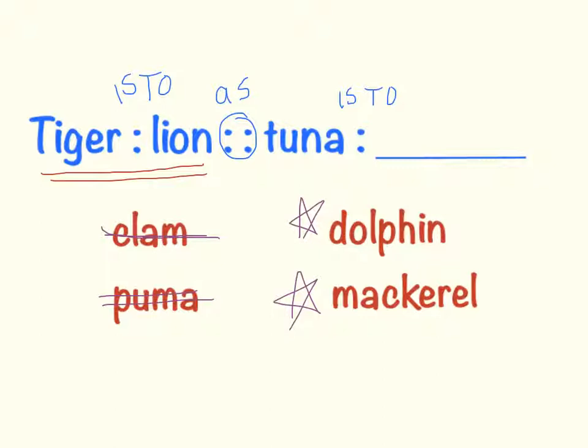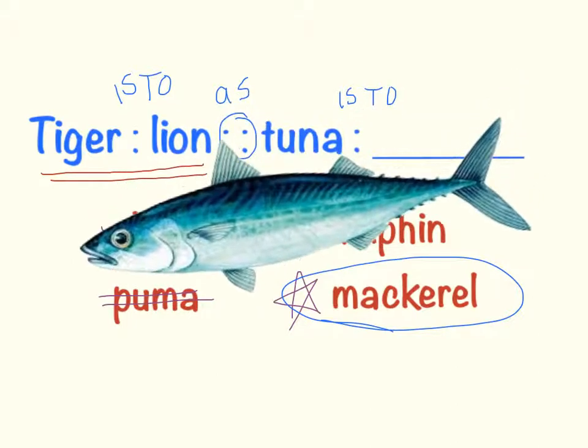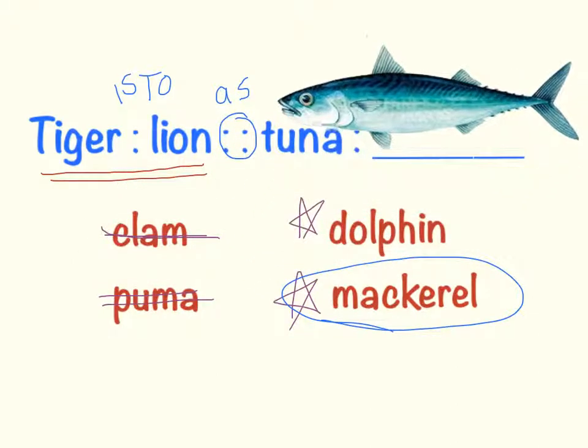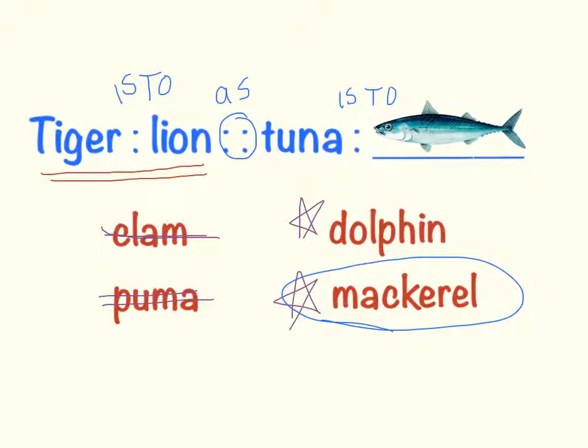It breathes air, and it can't live underwater all the time. Tuna is a fish, and it can live under the water all the time. Mackerel is a fish, and it can live underwater all the time. So I guess that's a pretty big difference. It's a big enough difference that I'm going to go with mackerel as my answer. And there we have it, a giant mackerel swimming over as our answer. Let's put him on the line. Adorable.